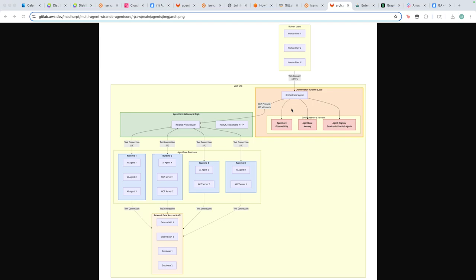Let's take a look at this architecture diagram that you are seeing on the screen. There are a couple of important parts of this solution. The problem statement is that I am a user of an organization, and an organization has built out several agents for different sorts of products or teams. There's a team agent for team one, there's an agent for team two, there's an agent for service one, there's an agent for service two, there's an agent for service three, so on and so forth.